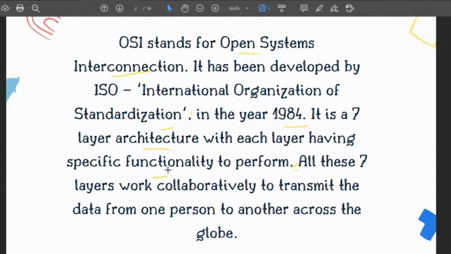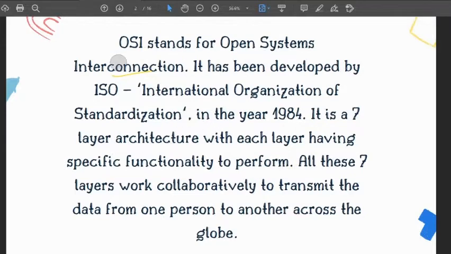Also, if you remember how we categorized the network devices, like in which layer the bridge works and in which layer the switch works, now you can connect each and every video you have learned till now.